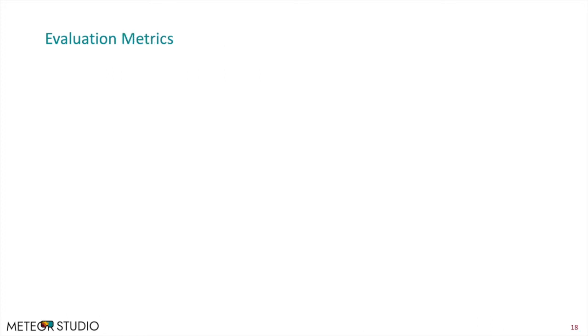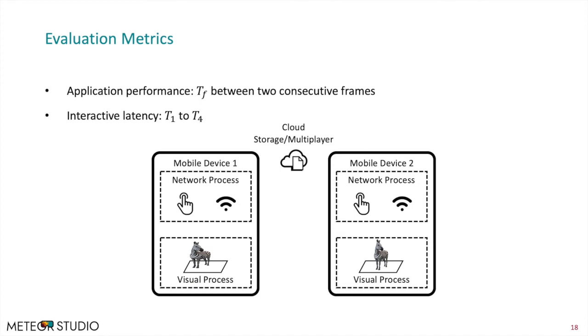In the evaluation, we monitor application performance, which is the time interval between 2 consecutive frames, measured by the delta time acquired from the tick function in blueprint callables, which is called every frame. We also monitor interactive latency T1 to T4. T1 is the touch to visual latency, T2 is the visual to network latency, T3 is the round-trip network communication latency, and T4 is the network to visual latency, but in another device.